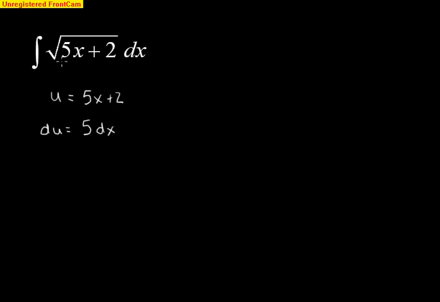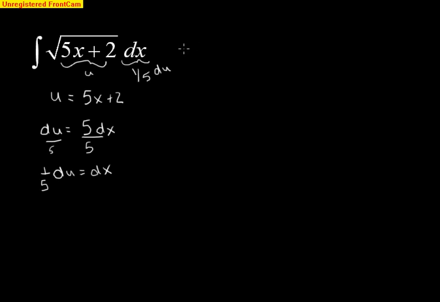Now, if you notice here, my problem, here's my u. What's dx equal to? Well, I have to make my adjustment because I don't have a 5 here. So I have to divide this, treat this like an algebra 1 equation, divide both sides by 5. So I know that 1/5 du is equal to dx. So dx is equal to, right here, dx is equal to 1/5 du.